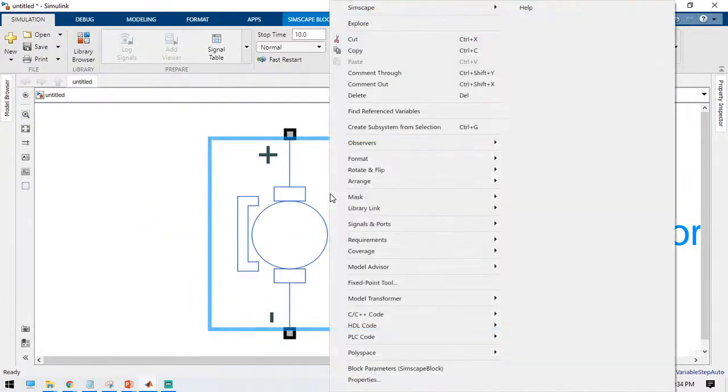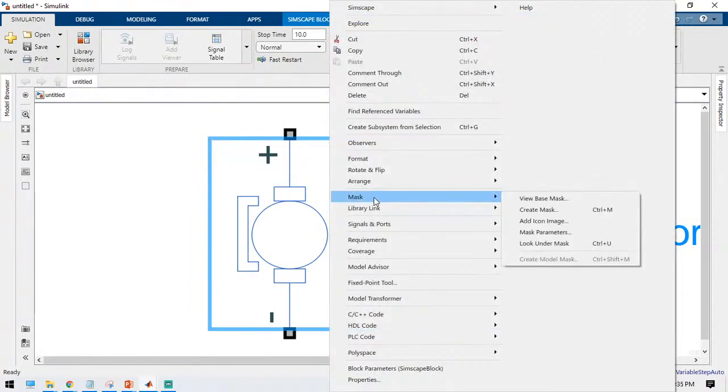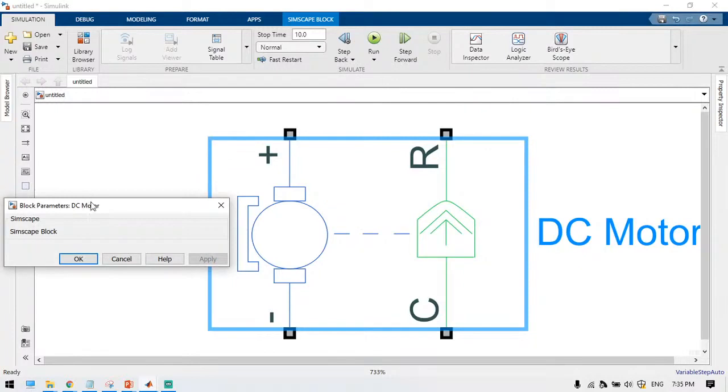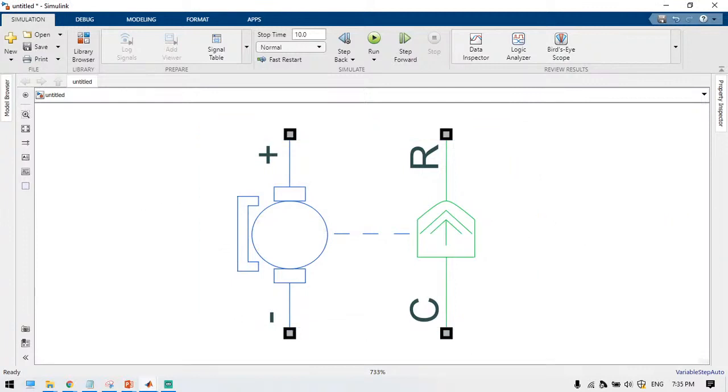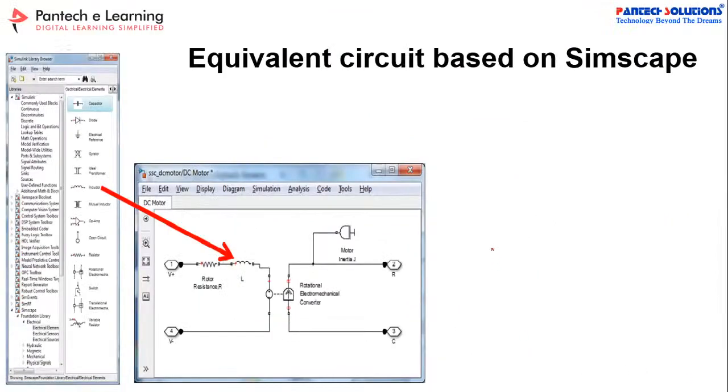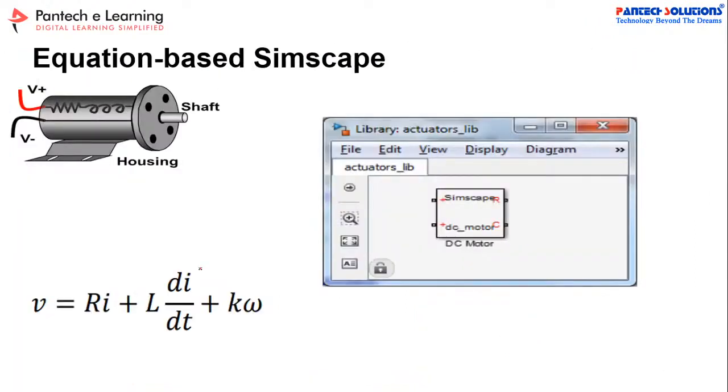Suppose you want to decode the component, go to mask and then look under mask. So this is a protected one. Similarly, you can identify some additional libraries and block sets also. See here, Simscape. This is one of the libraries available. I will share the library location with you via the WhatsApp group, probably tomorrow.